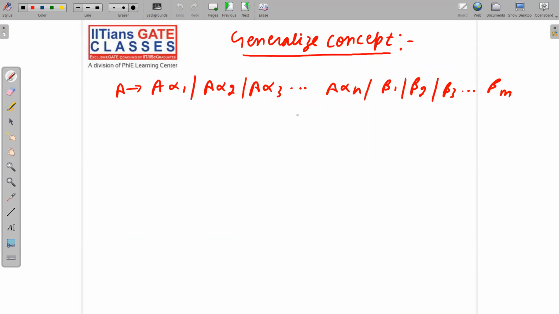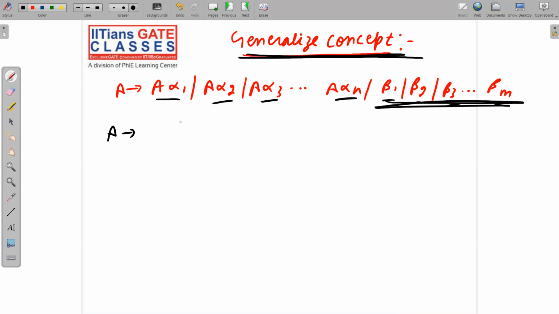Okay. Now we are mature enough, and we will show you the generalized concept. So A implies A alpha 1, A alpha 2, alpha 3, dot dot dot, A alpha n, beta 1, beta 2, beta 3, dot dot dot up to beta m. So how will you remove left recursion? Step number 1, write them as it is: beta 1 or beta 2 or beta 3, dot dot dot beta m. Now you will fix Z after them.